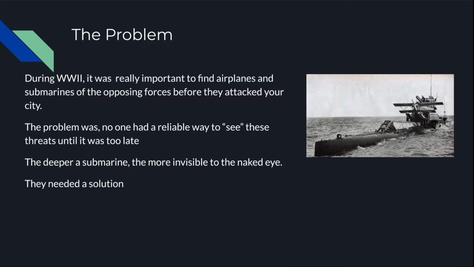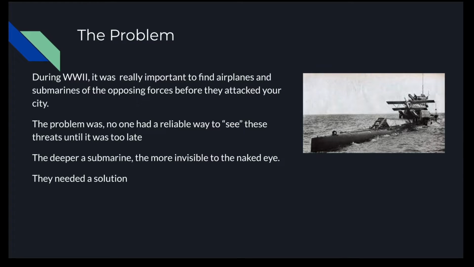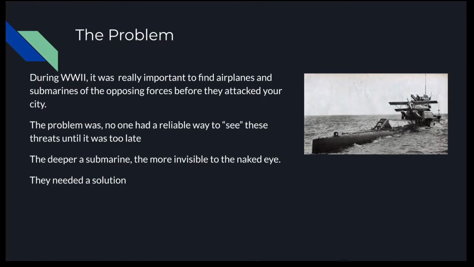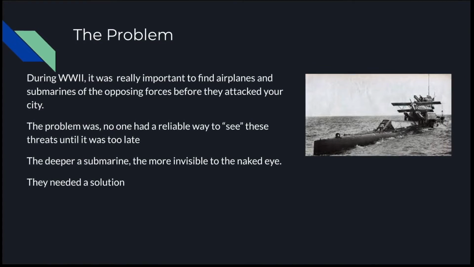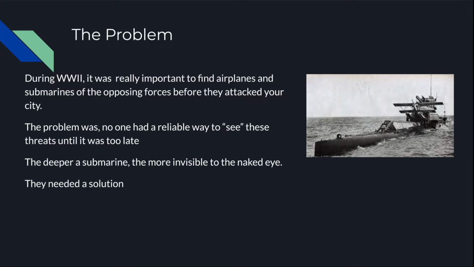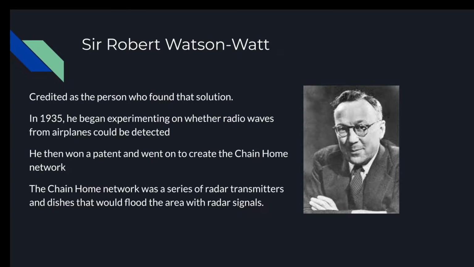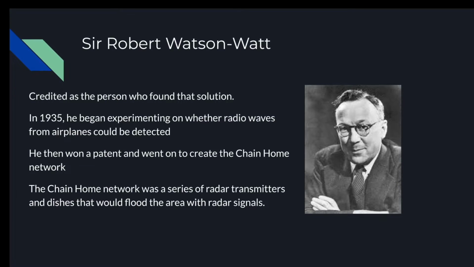We read a lot about the early radar system that was in operation at Pearl Harbor in December 1941, when the surprise attack by Japanese naval airplanes decimated the fleet with a 3-hour-long raid beginning around 8 on that sleepy Sunday morning. They needed a solution, something that could look right through the clouds and water and darkness as if they weren't there. Sir Robert Watson Watt is often recognized as the person who found that solution.